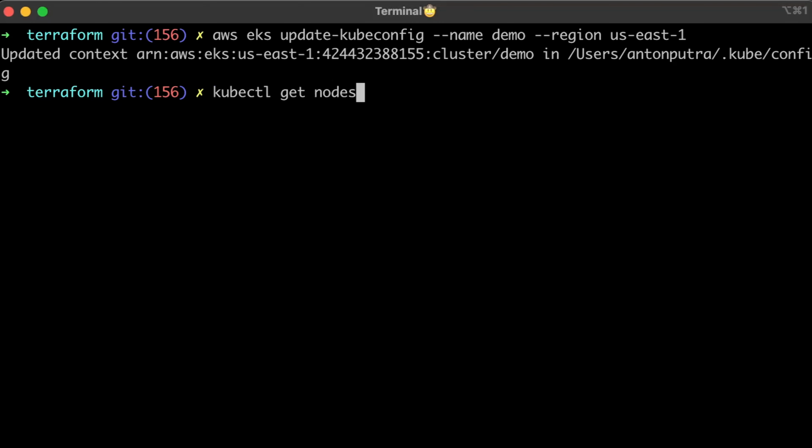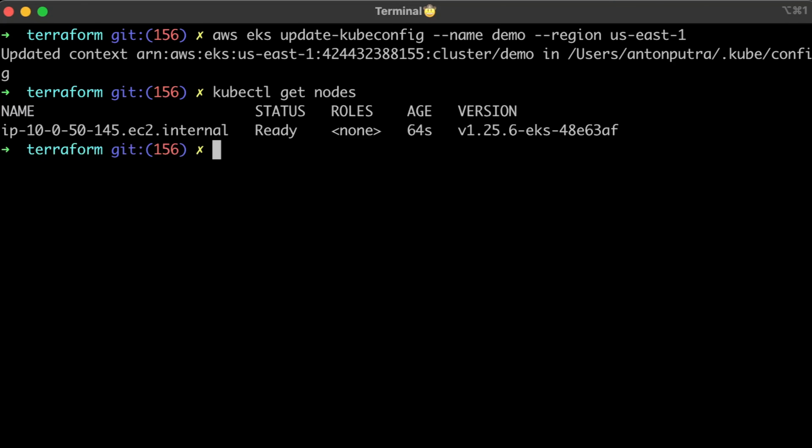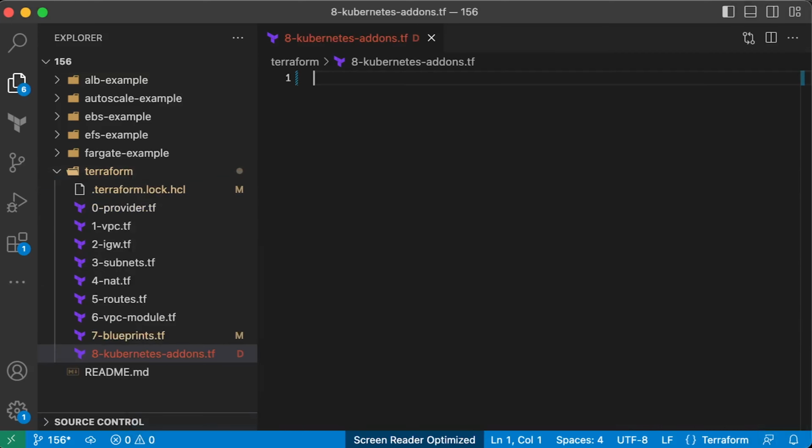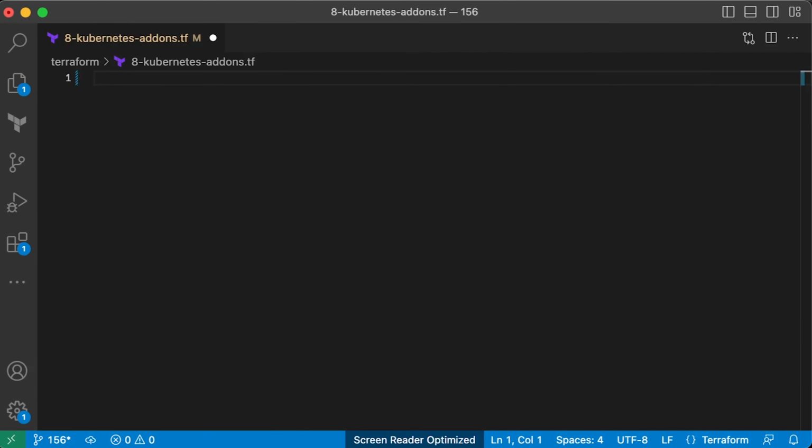Then you can run something like kubectl get nodes to verify that you can connect to the cluster. Next, we'll install EBS CSI Driver using managed EKS add-ons. We need this driver to be able to attach EBS volumes in case you want to run stateful applications on Kubernetes. It can be your own stateful app, some messaging systems such as Kafka, or perhaps a database. Why not? To deploy EBS driver, we'll use another Terraform module provided by EKS Blueprints.